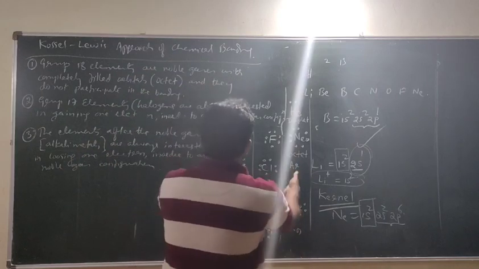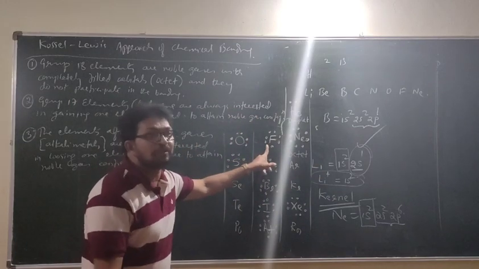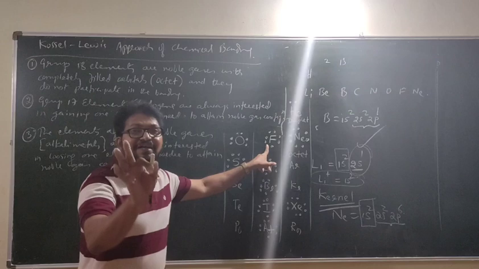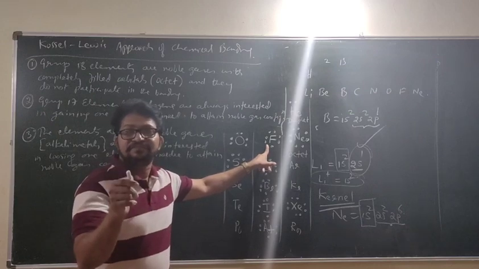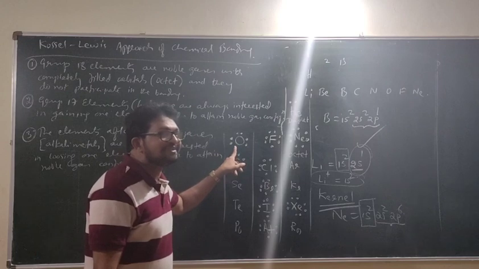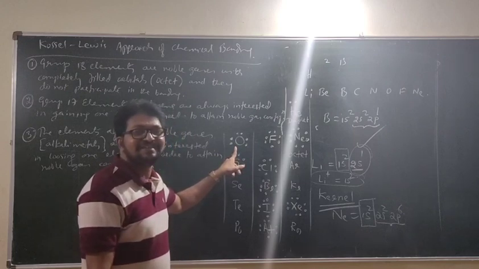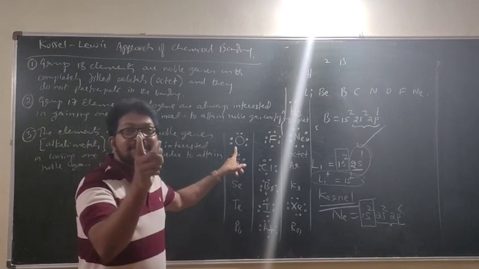Okay, the same question for oxygen. The elements before the noble gases are always interested in gaining 1 electron. What about the elements before the halogens? That is the oxygen family. They are always interested in gaining 2 electrons.